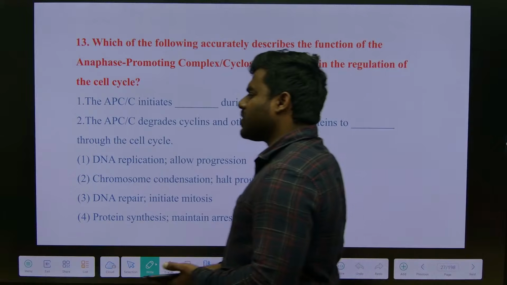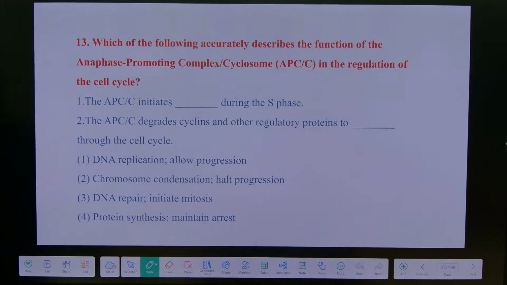This answer is also wrong. Out of 100 questions, definitely 10 to 12 questions are wrong.